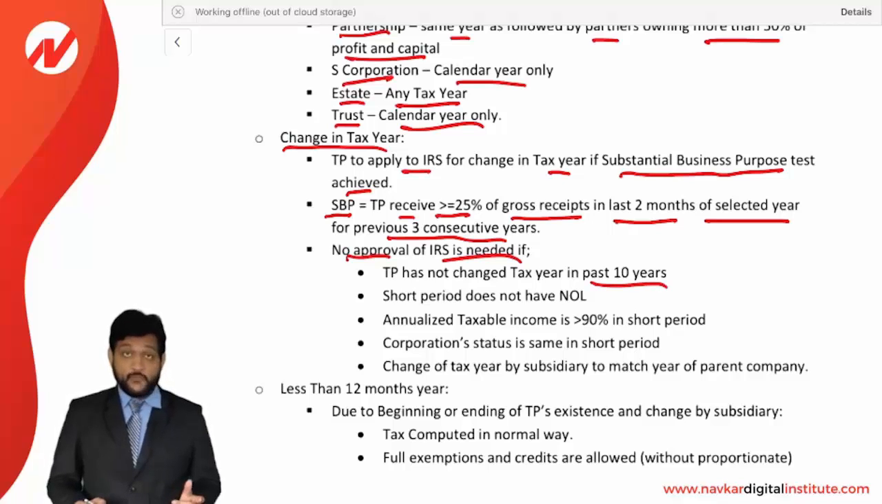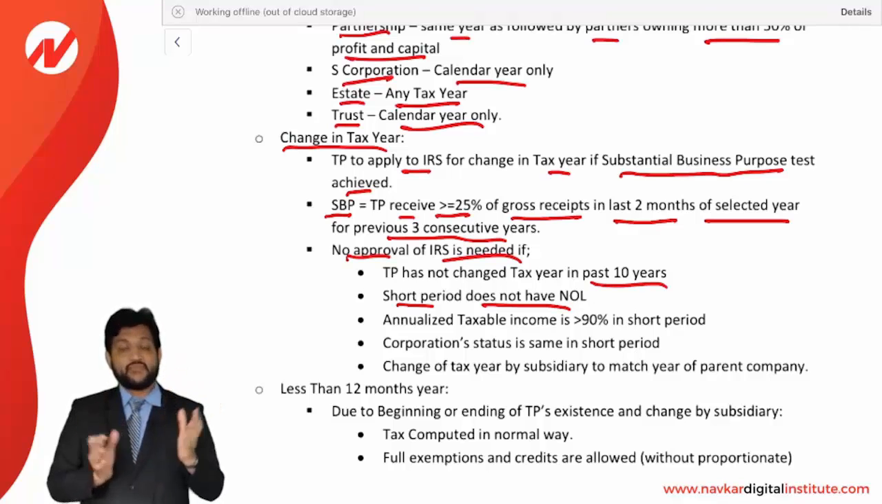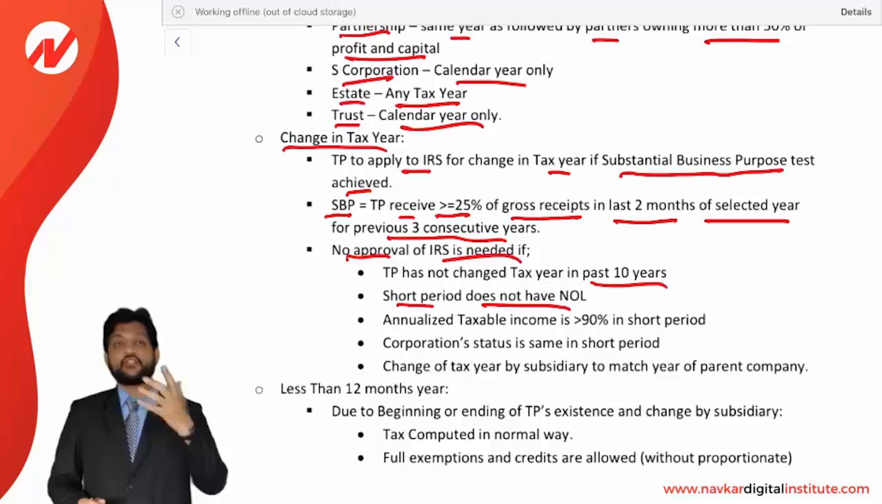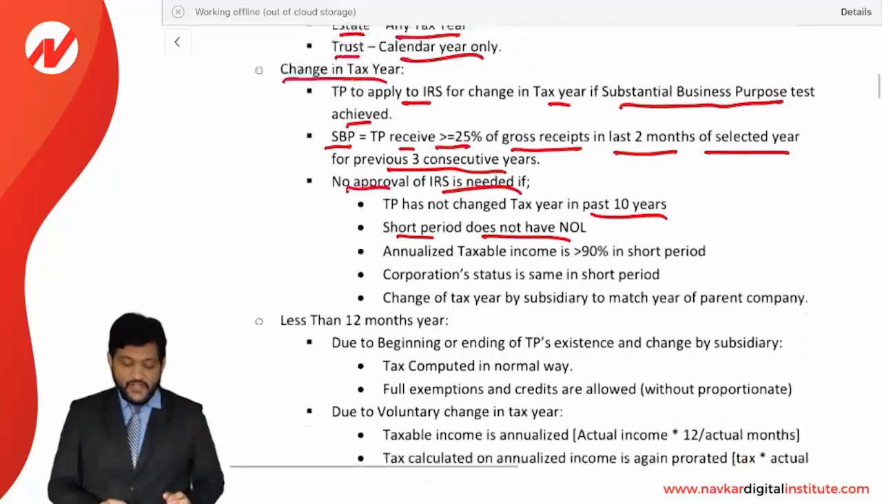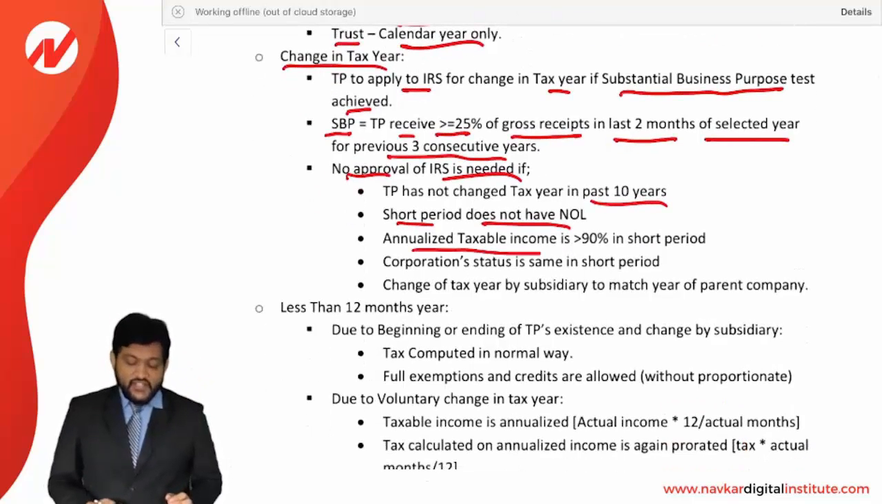years. No permission needed if the short period does not have an annual net operating loss. Short period means when you are changing the year, there will be a short period, a short year. If the short year does not have an annual net operating loss, you do not need permission of the IRS. Annualized taxable income is more than 90% in the short period. If the income is more than 90% in the short period, then no permission is needed.